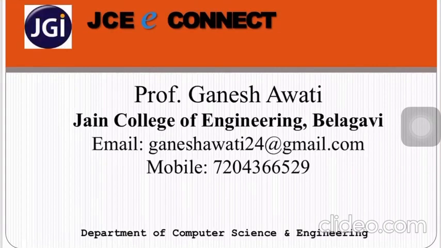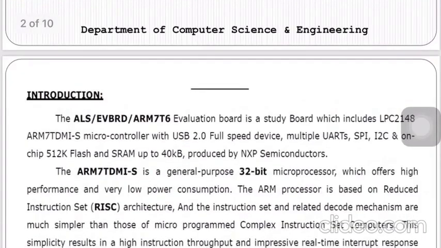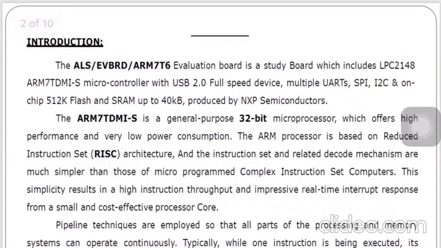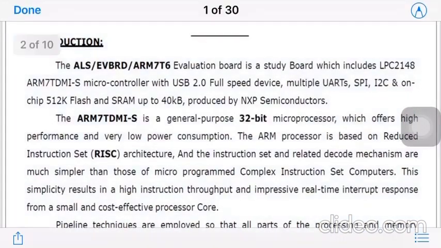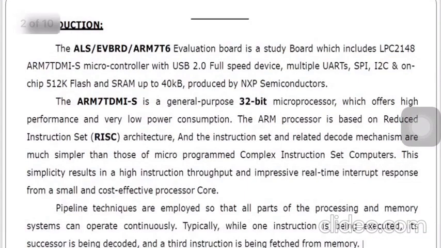Okay, hello students. So today we are going to discuss the LPC 2148 evaluation board. Let's start with the basics of the LPC 2148. The board is designed and developed by ALS, that is the company.